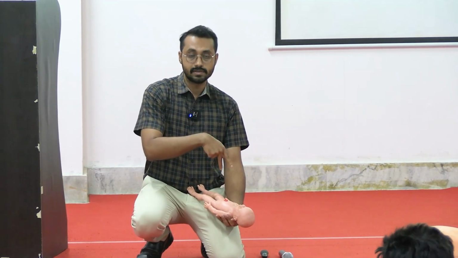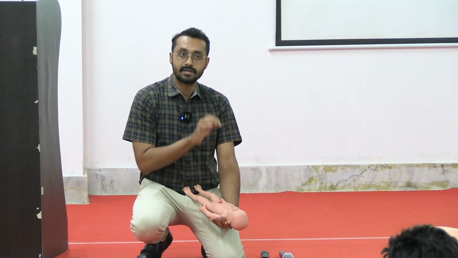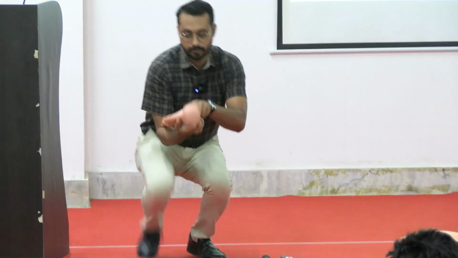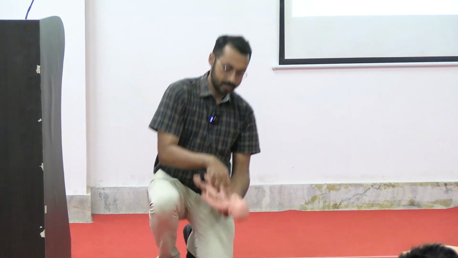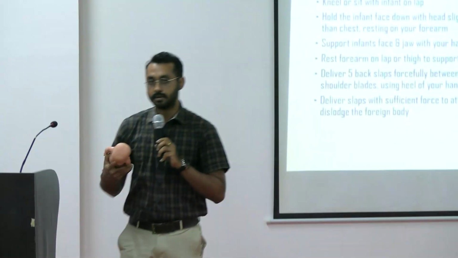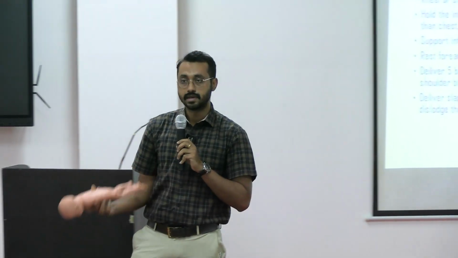Okay, so chest thrust. If you see that the child is not breathing, just repeat the cycles again and again. Again you move back here, give 1, 2, 3, 4, 5 back slaps. Again go back and give chest thrust 1, 2, 3, 4, 5 until the foreign body comes out or the child starts coughing.